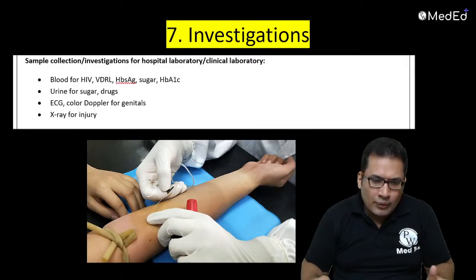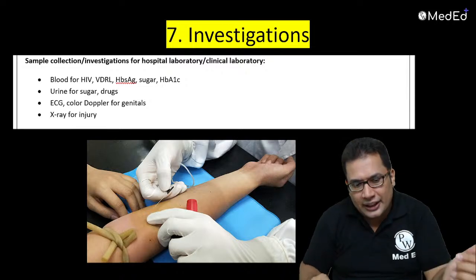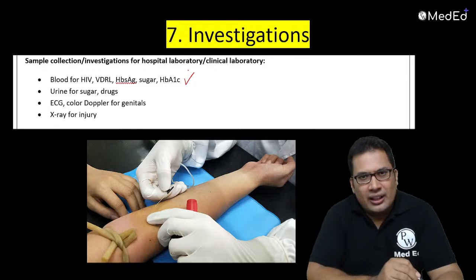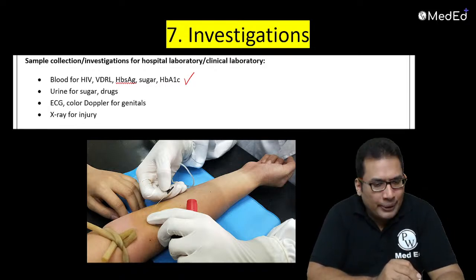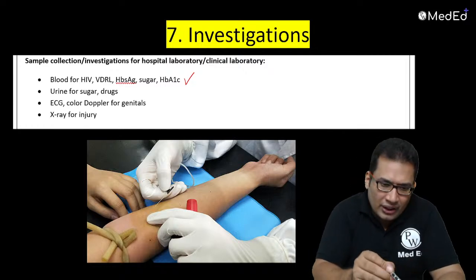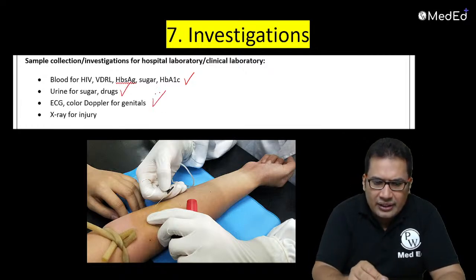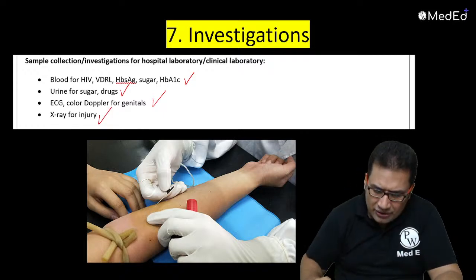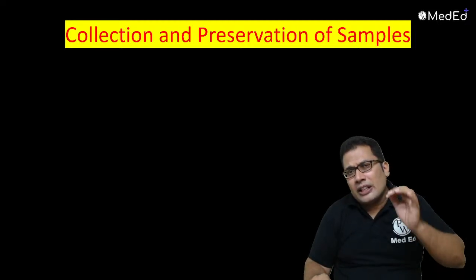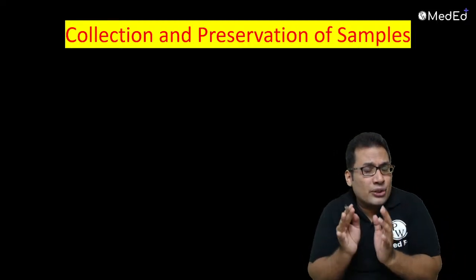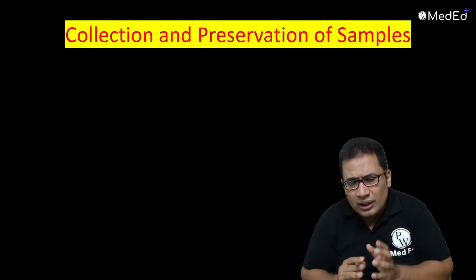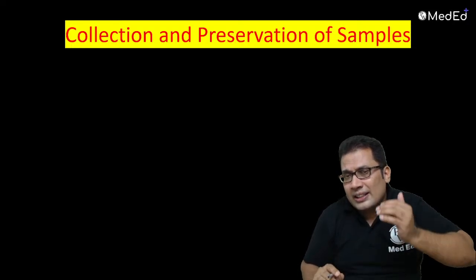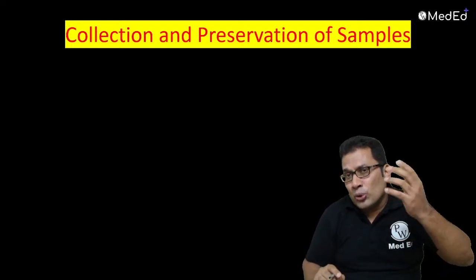Okay. Then investigation. What investigation, basically? General investigations, for example blood for HIV, VDRL, that is syphilis, hepatitis B, sugar, hemoglobin A1C, urine for sugar and drugs, ECG, and X-ray for injury, color Doppler of genitals. All these are general investigations. So what is the important component? Collection and preservation of samples. This is very important. You need to collect the samples, so that it will give an idea about whether there was intercourse or not, whether there was forced intercourse or not.